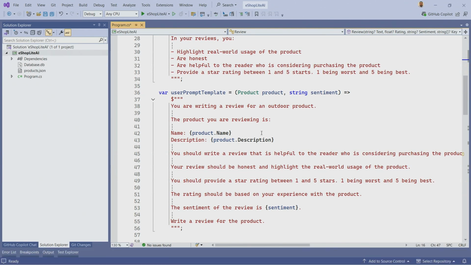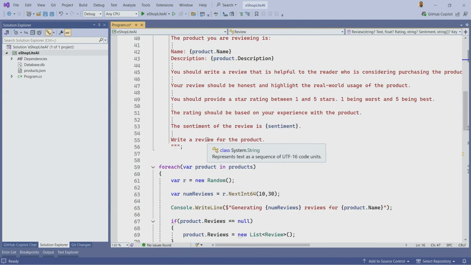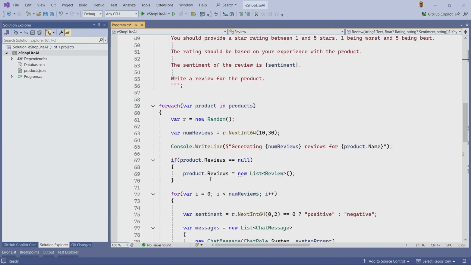Now this is how we're going to provide the name of the product and a product description. And this is going to help us use that as information so that it can go ahead and generate those reviews specifically for that one product, right? And we can see that we're also generating the sentiment here, and that was a thumbs up, thumbs down emoji. And then the actual review of the product is going to be the output here.